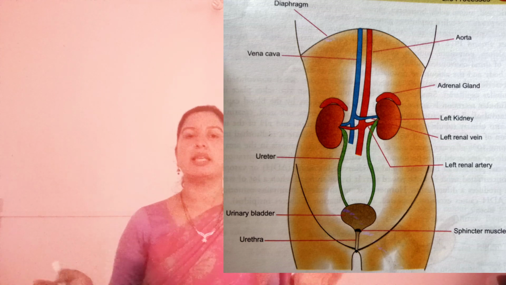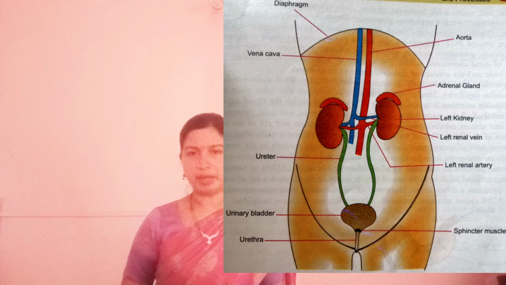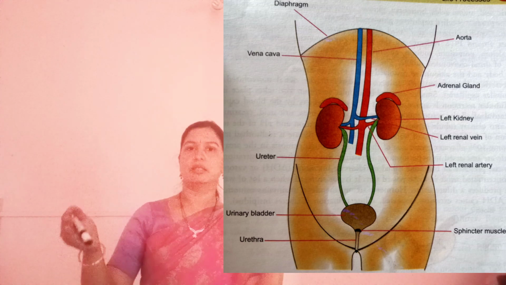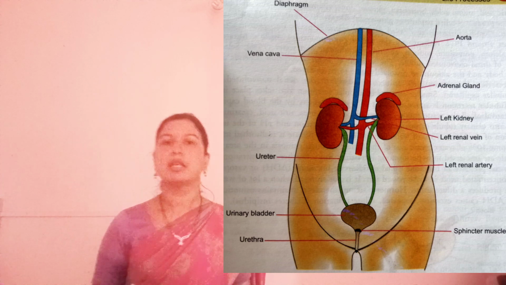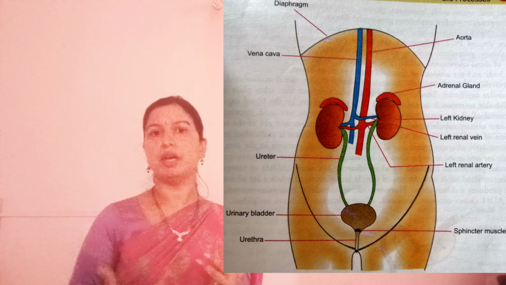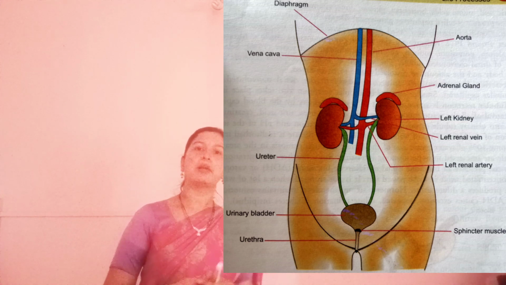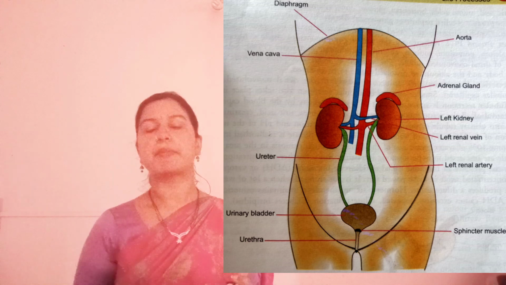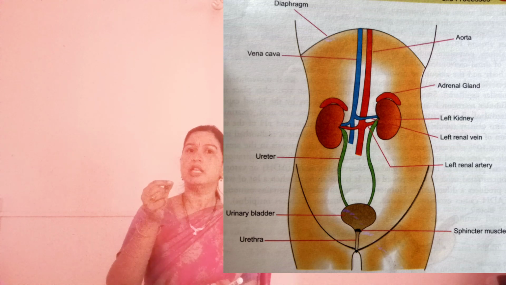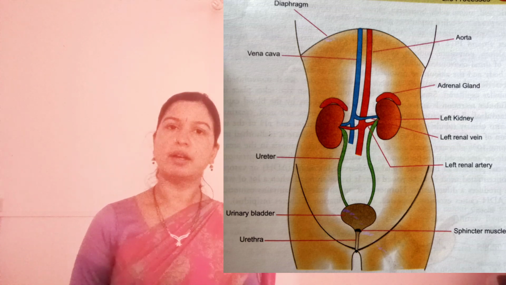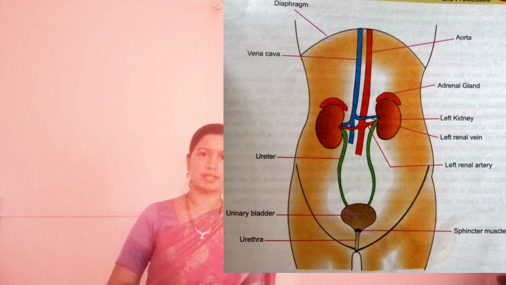From the kidneys there are a pair of ureters which come out. They are around 30 centimeters in length, and these ureters pass the urine into a pear-shaped, sac-like structure which is termed as the urinary bladder. This urinary bladder will store the urine. It has a capacity of around 800 ml. And then the urinary bladder leads to a small tube called the urethra, from where urine goes outside our body. So this is the structure of our excretory system.